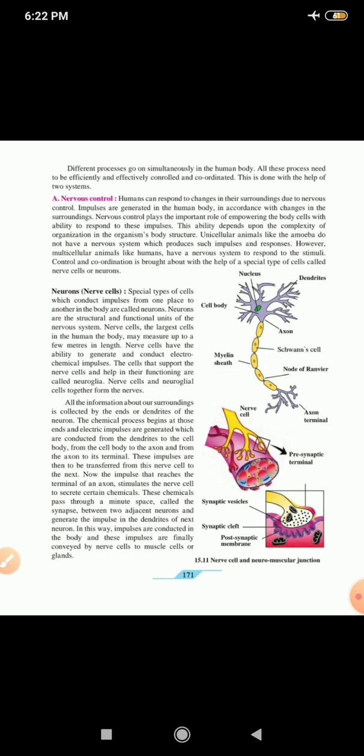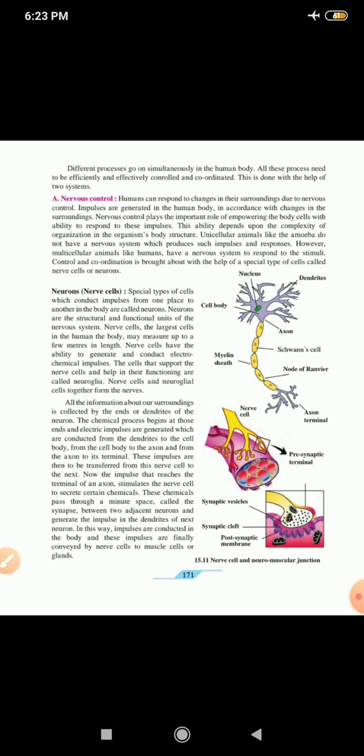This ability depends upon the complexity of the organization of the organism's body structure. Unicellular animals like the amoeba do not have a nervous system which produces such impulses and responses. However, multicellular animals like humans have a nervous system to respond to the stimuli.